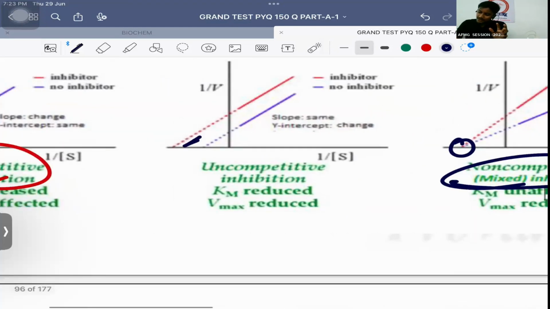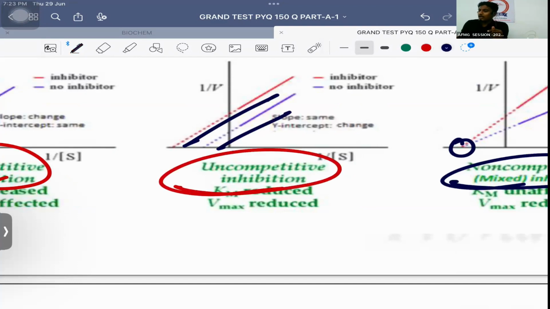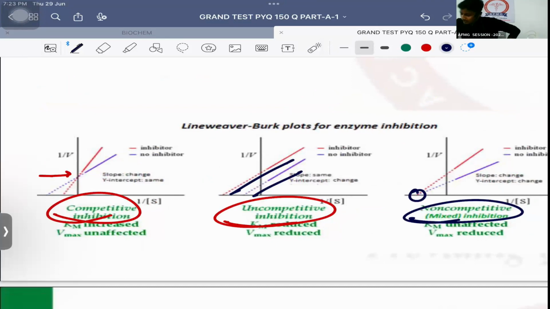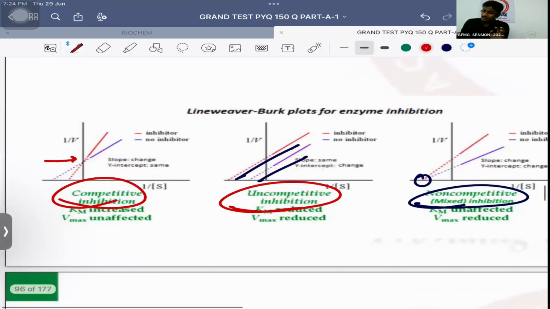And if both of them are parallel to each other, कोई किसी के साथ relation ही नहीं है, then that is an example of uncompetitive inhibition. So if both the lines are crossing, competitive inhibition. If they are forming a V shape, non-competitive inhibition. And if they are parallel to each other, uncompetitive inhibition. इससे easy तरीका हो ही नहीं सकता Lineweaver-Burk plots को अच्छे से याद रखने का. ठीक है? So that's it.